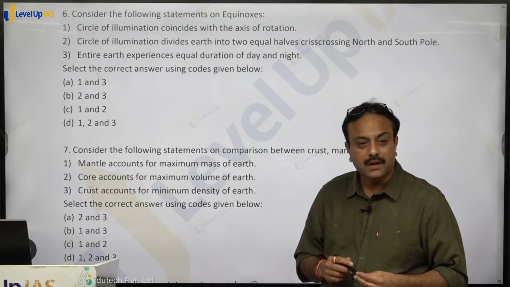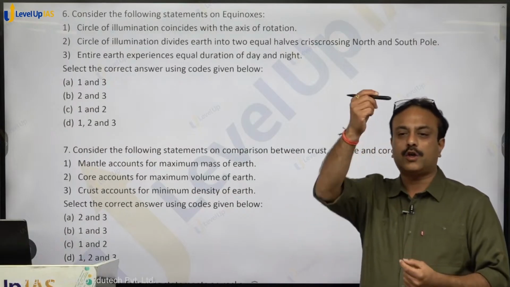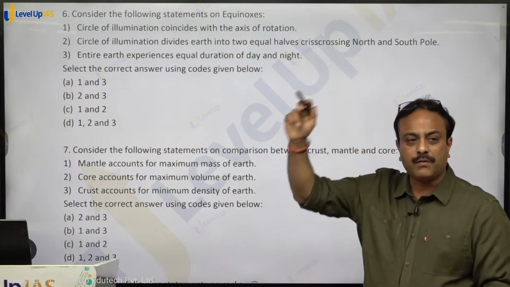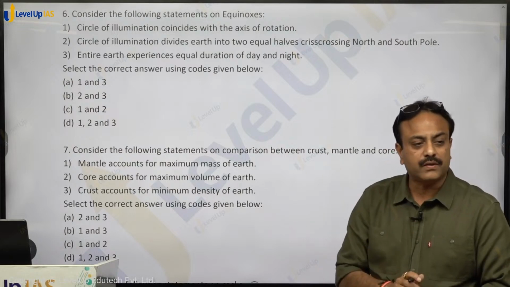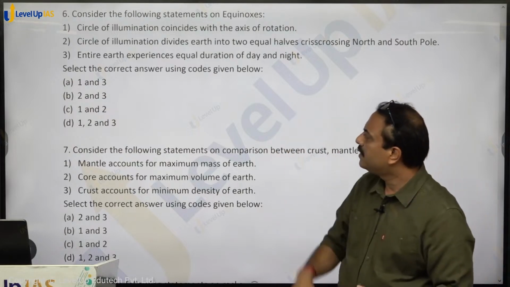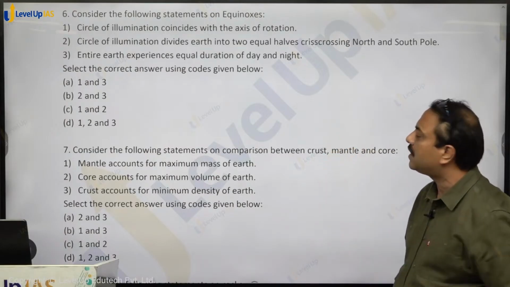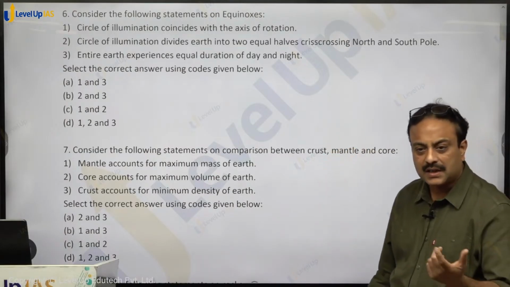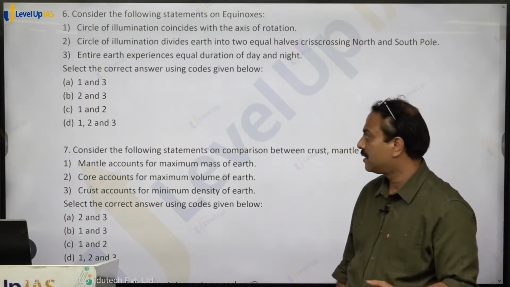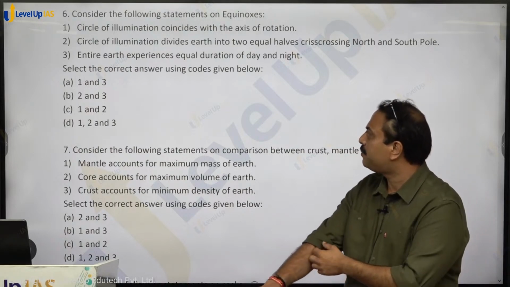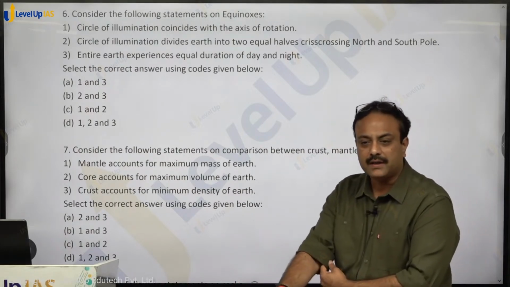Yes or no? The axis of rotation, north pole, south pole, the circle of illumination coincides with that and it crosses that region. Statement number 2, circle of illumination divides earth into 2 equal halves and that's why it is called an equinox. Correct? The entire earth experiences equal duration of day and night.